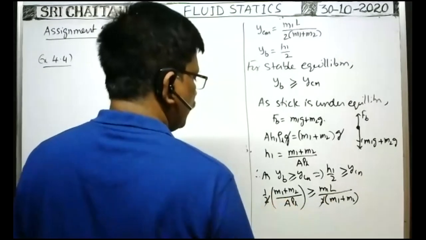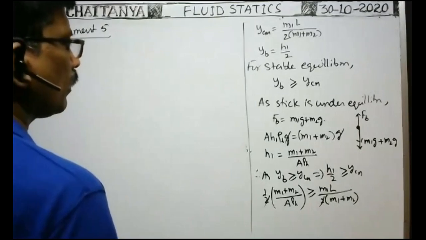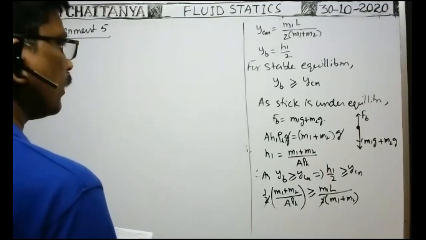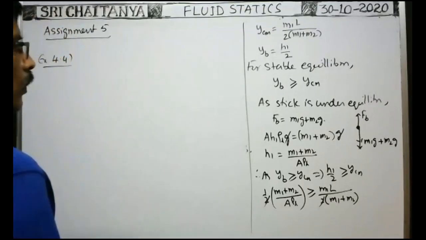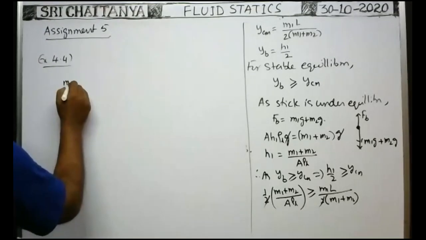Here the half cancels. Now what about m1 plus m2?